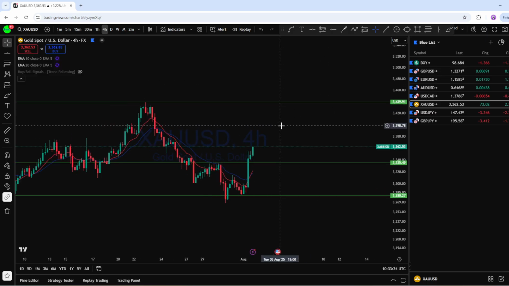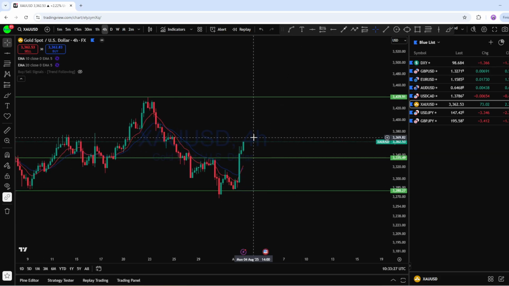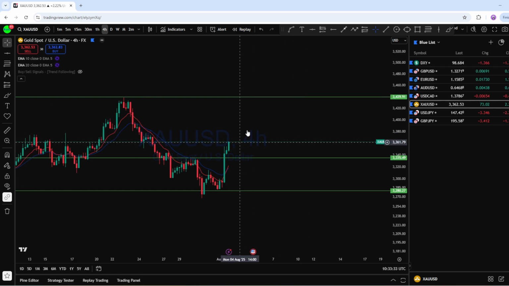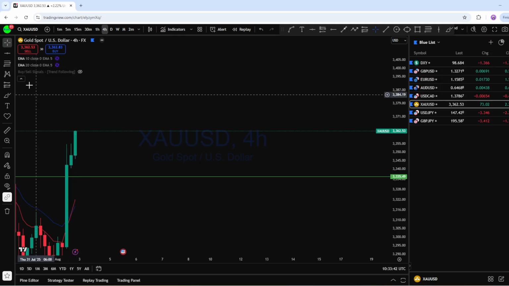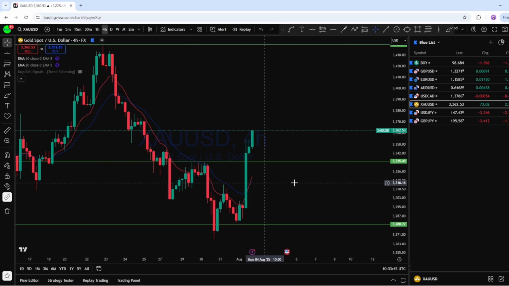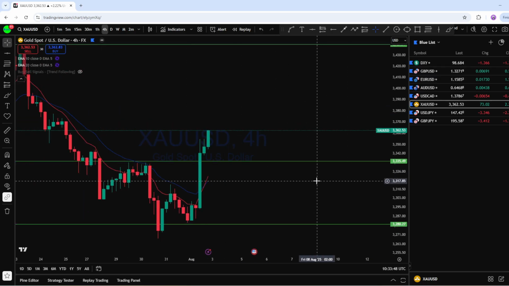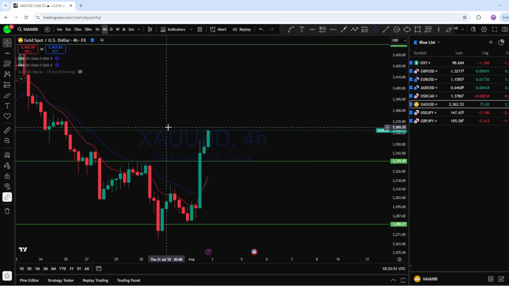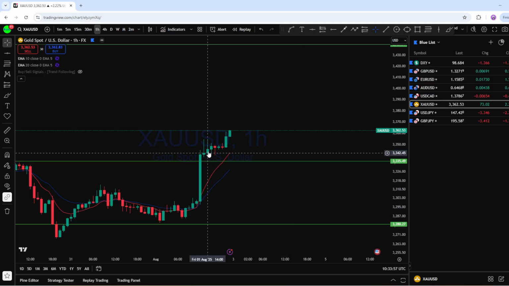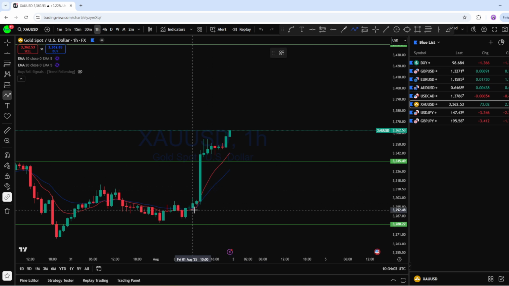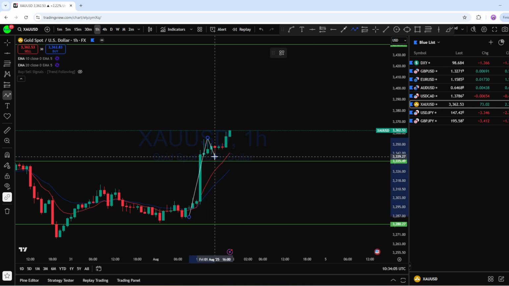Now there are two potential scenarios I mentioned earlier, guys. Here the market may potentially drop for a pullback, or we might see a narrow pullback and another impulse back to the upside. Here we can see the market crossed the 10 and 20 EMA on the 4-hour chart, and it is confirmed as a sign that the market may remain bullish here, as with the weakness on DXY, gold is also showing stronger momentum here. So if we look at the 1-hour price action, we can see there is 1-hour bullish price action with one single move back to the upside, followed by this narrow pullback, and another impulse.